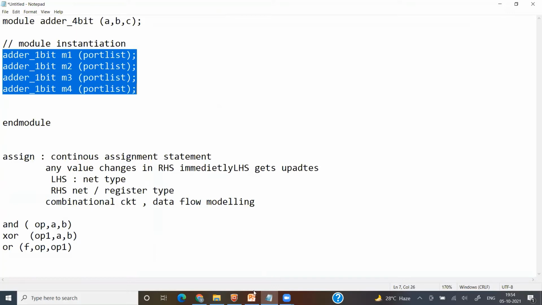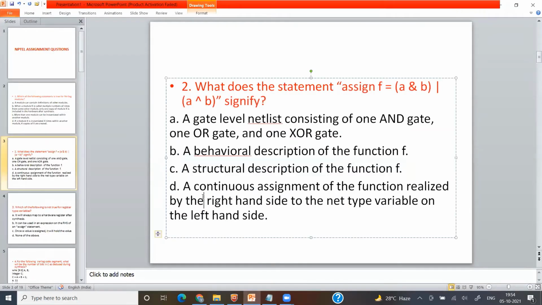Then, a continuous assignment of the function realized by the RHS to the net type variable on the LHS. This is correct. It is a continuous assignment, and the RHS is assigned to the net type variable on the LHS. As I said, the LHS must be of net type. So here option B and option D are correct.